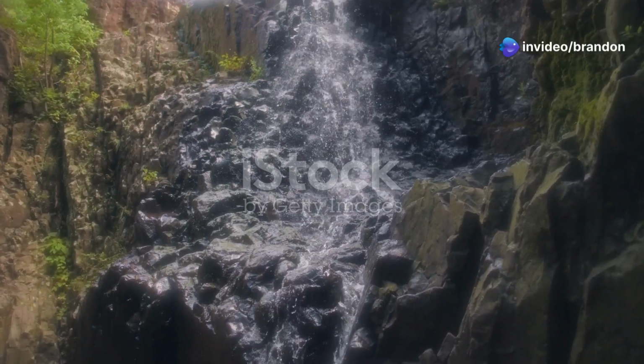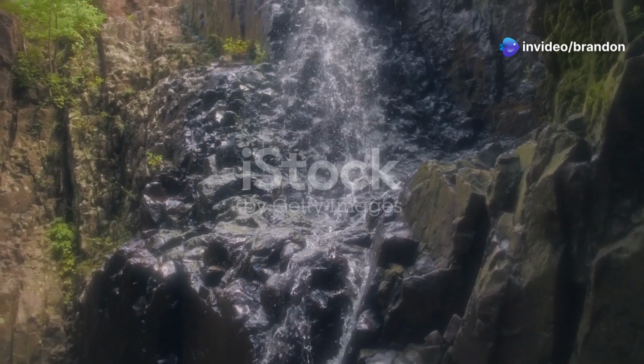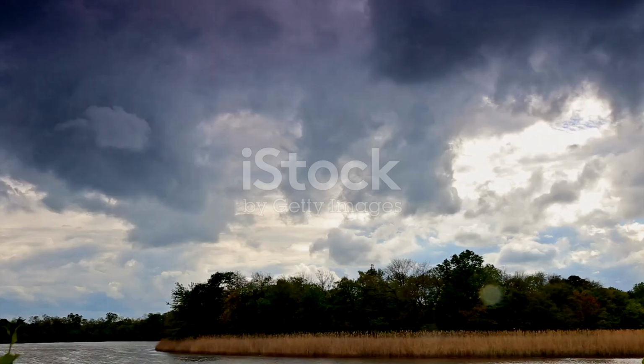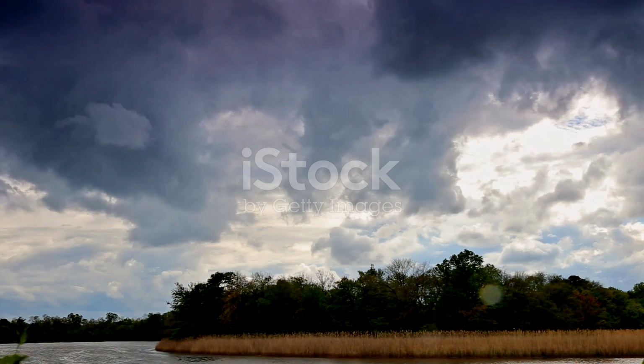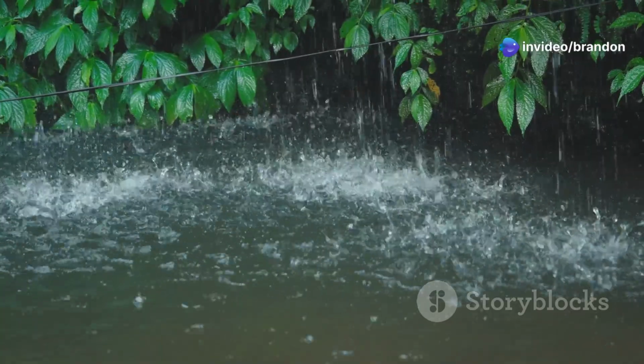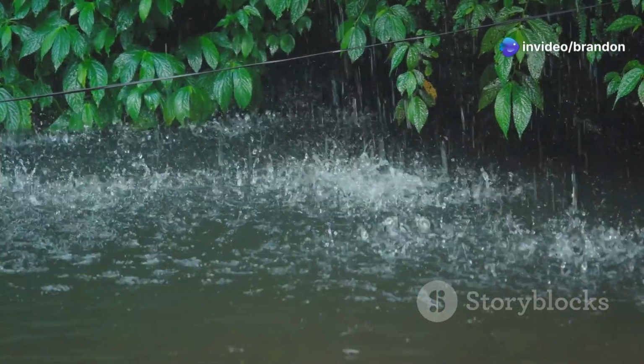The everlasting flow, an introduction to the water cycle. Water, the lifeblood of our planet, is in constant motion. It flows within a continuous loop, connecting the sky above with the land and seas below. This is the water cycle, an endless journey of transformation and renewal.